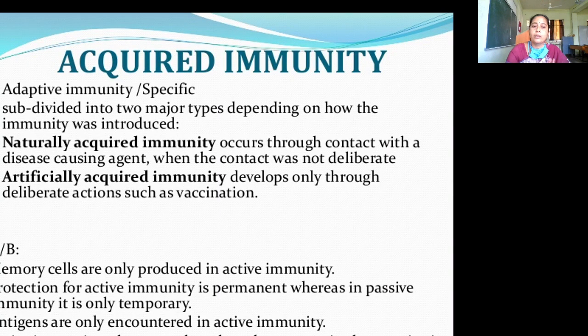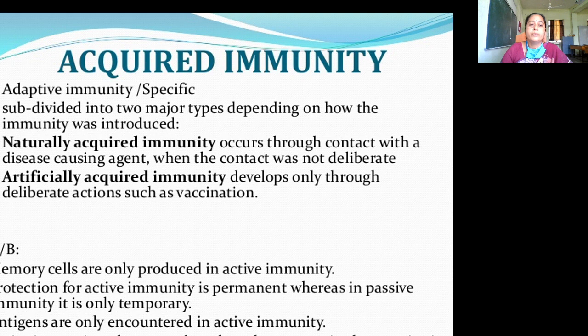Then coming to acquired immunity or adaptive immunity. This adaptive or specific immunity is subdivided into two major types depending on how the immunity was introduced. Naturally acquired immunity occurs through contact with a disease-causing agent when the contact was not deliberate. It means due to exposure to the infection, they naturally develop immunity in the body.